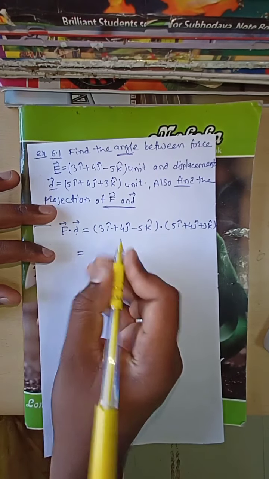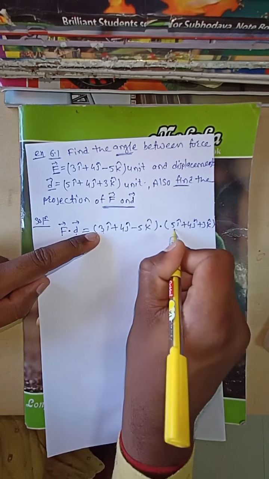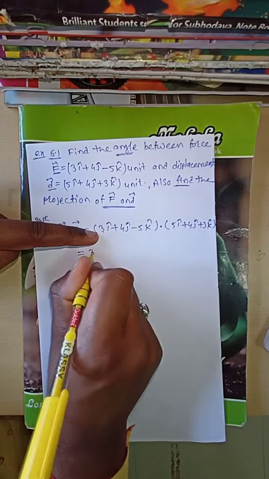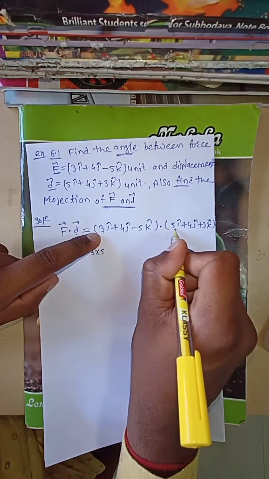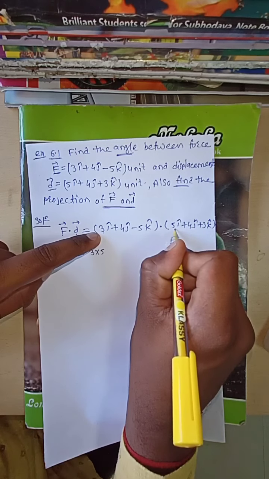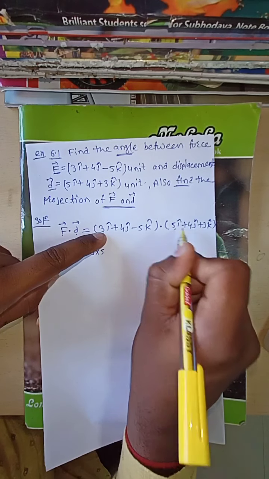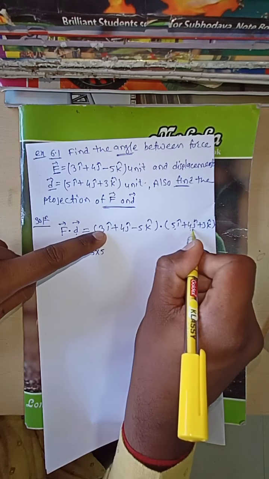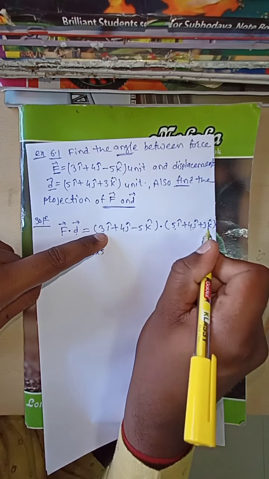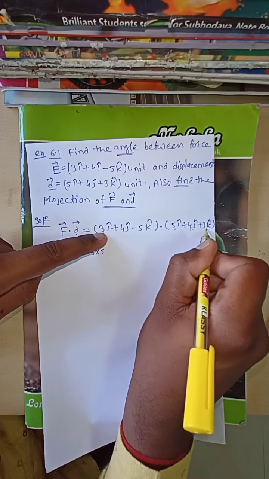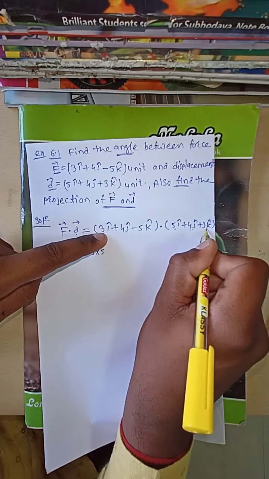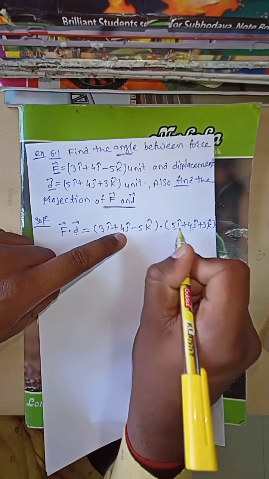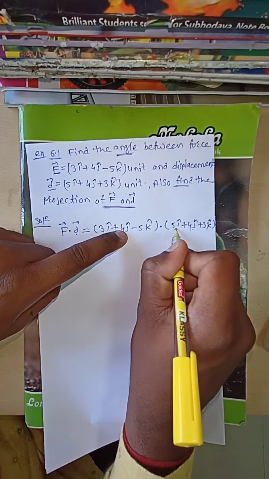Now, do you know that i cap dot i cap is 1? Therefore 3 into 5 is 15. Next, 3i cap dot 4j cap: i cap dot j cap is 0, therefore this is 0. 3i cap dot 3k cap is 0. Next, plus 4j cap dot 5i cap: j cap dot i cap is 0.